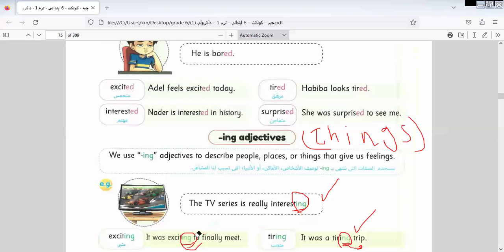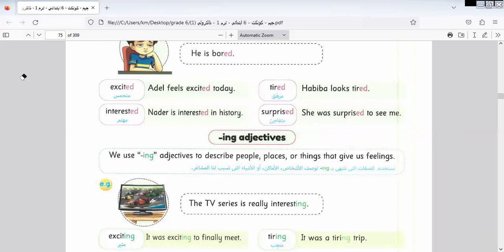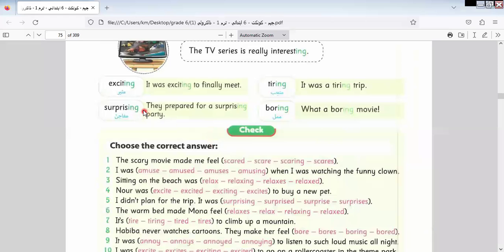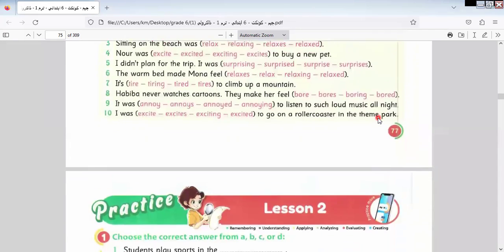Let's continue the rest of this lesson. Here we have surprising: they prepared for a surprising party. Here I described the party by surprising, ing. It was exciting. It was a tiring trip. What a boring movie.